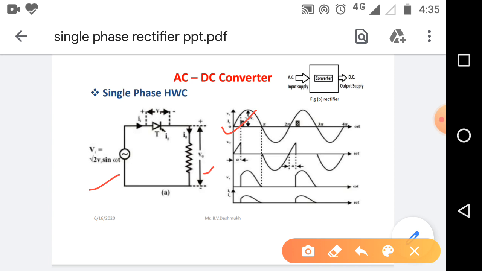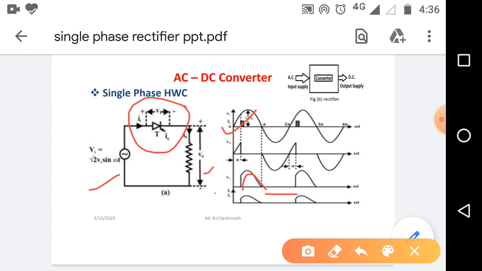Between the input supply and output voltage V0, we are connecting one switch, that is any type of semiconductor switch or thyristor. When this switch is in on state at alpha degree firing angle, then we get the output voltage of this amount. If this switch is in off condition, then no current will flow from source to load end, and we get zero output voltage up to this point.